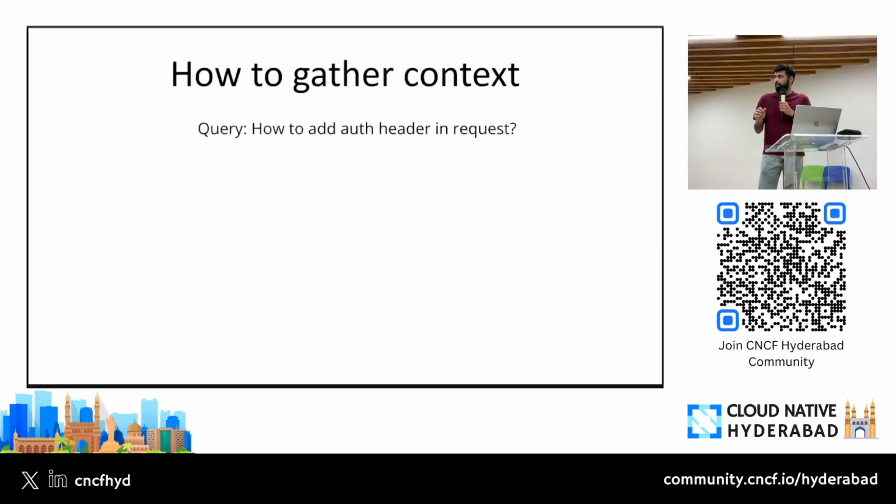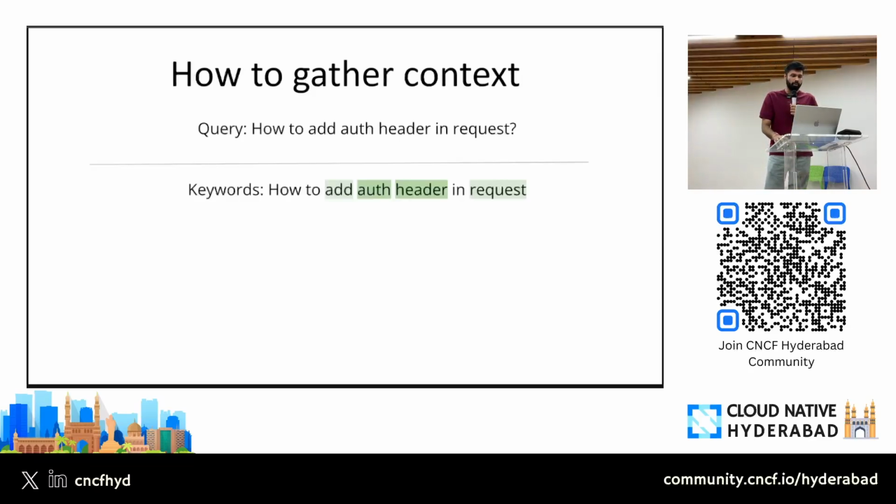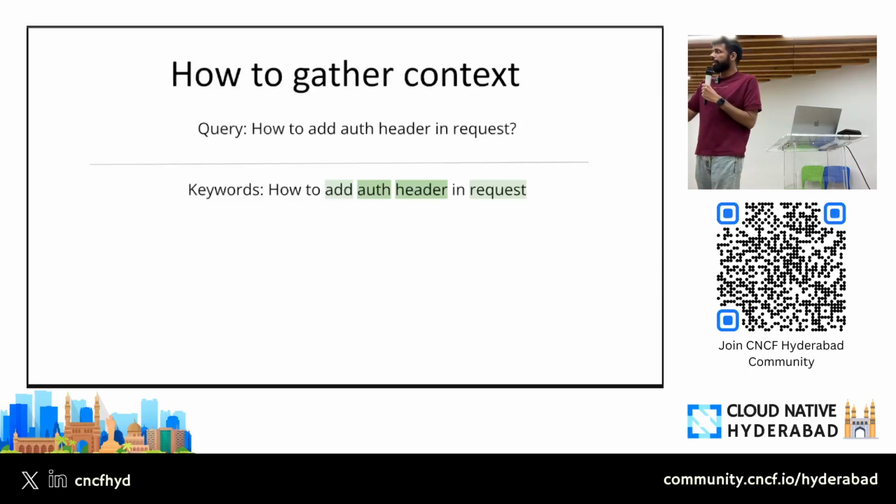You go to a coding agent, you ask it, hey, how to add the auth headers in a request. So what is the basic way to do it, right? May not be the very optimal way. How we used to do it before. We used to extract keywords from the user query. The LLM will see that, okay, I have a query. Let me extract some essential keywords from this query. The client will see that, okay, I'm talking about auth. I'm probably talking about headers. I have something to do with the request and have to add something additional to those requests, right? So it will extract these keywords.